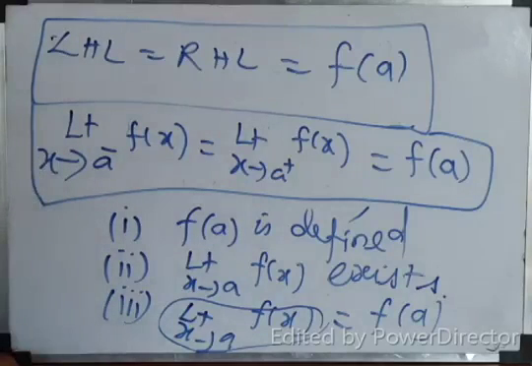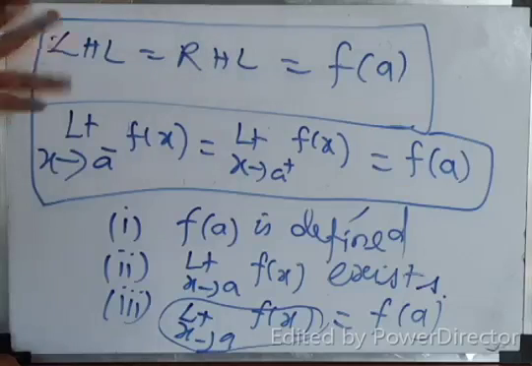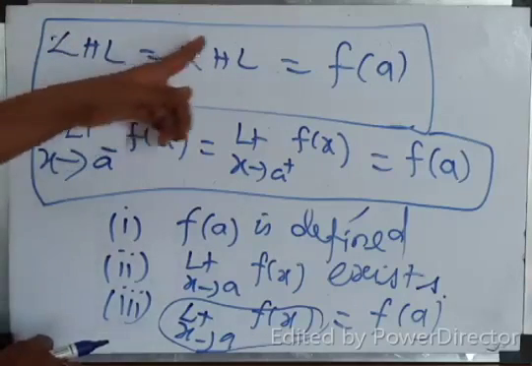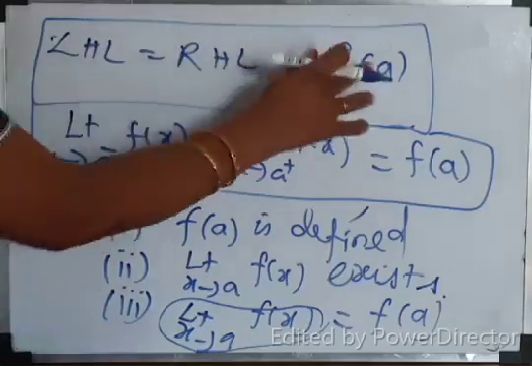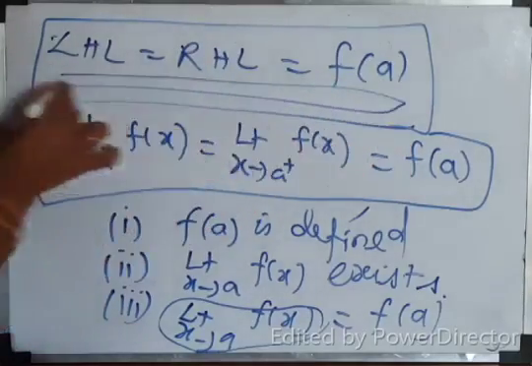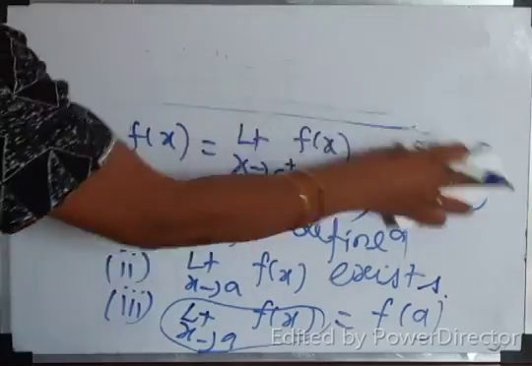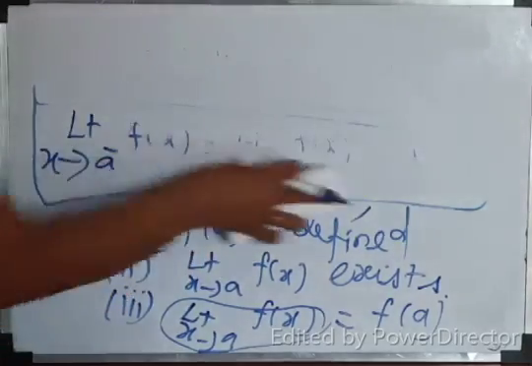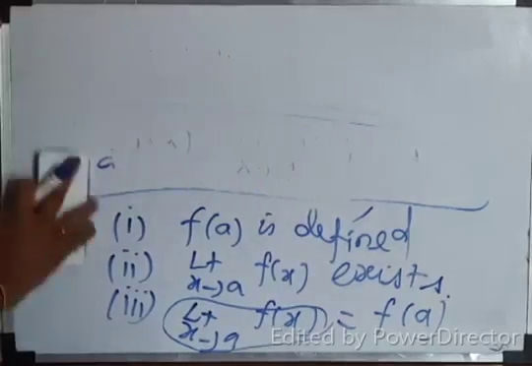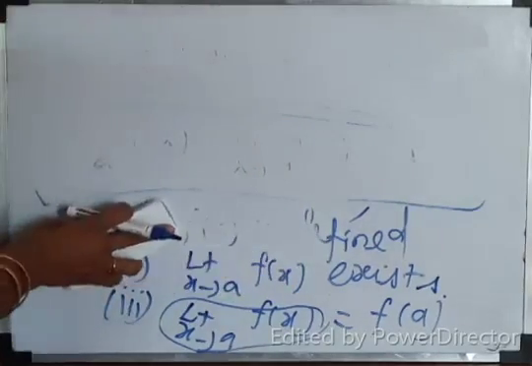What is continuity? What is the condition for a continuous function? LHL equal to RHL equal to f of a. That's all, children. This alone, please remember. LHL, you all know. RHL, you know. Right hand, left hand limit. And then what? F of a.